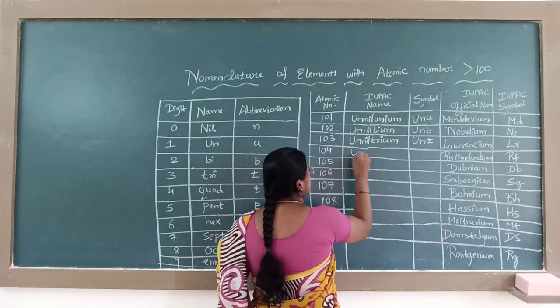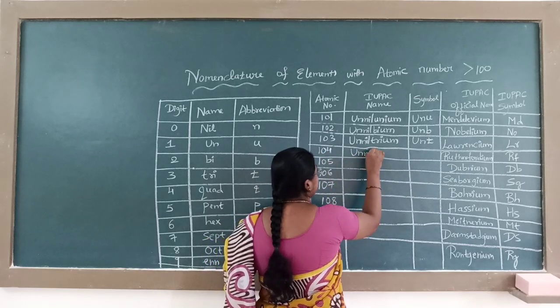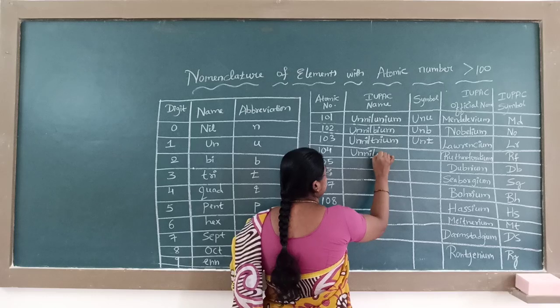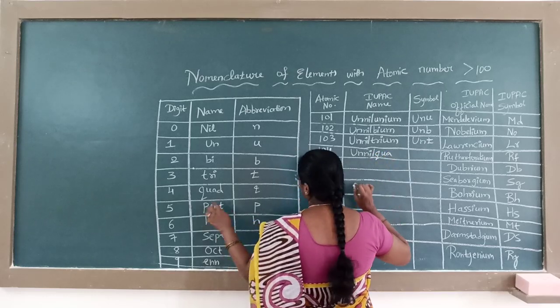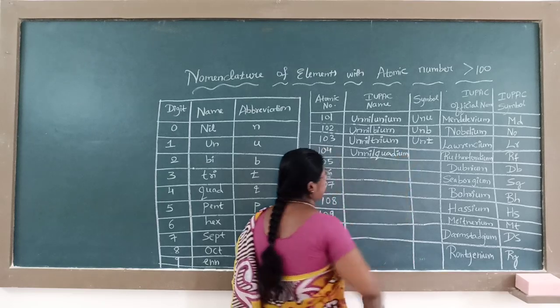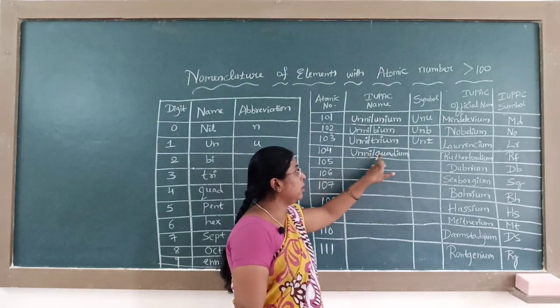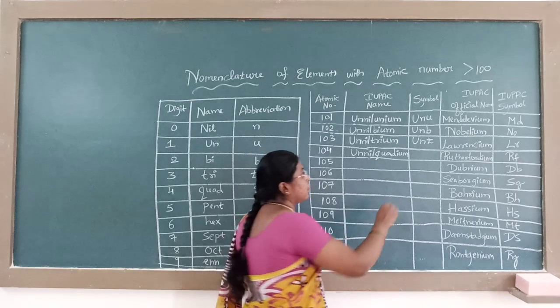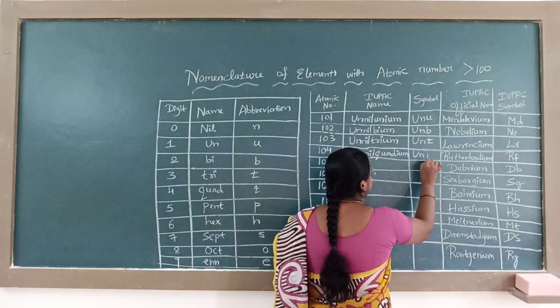104: 1 is un, 0 means nil, 4 means quad, and ium. Unnilquadium. The symbol is Unq.